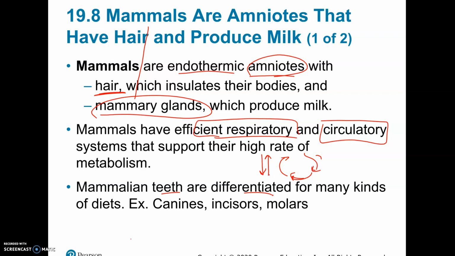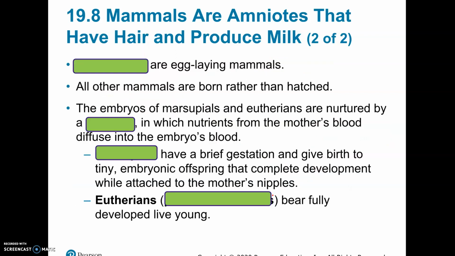Like rodents tend to have those big front teeth that grow their entire lives, so they tend to trim them down as they gnaw on things. Okay, so mammals can actually be divided into three main groups.